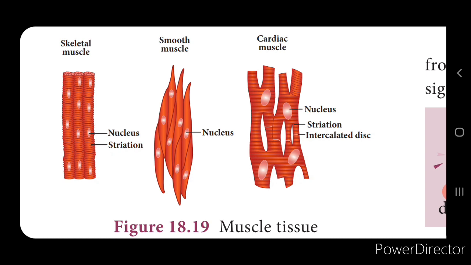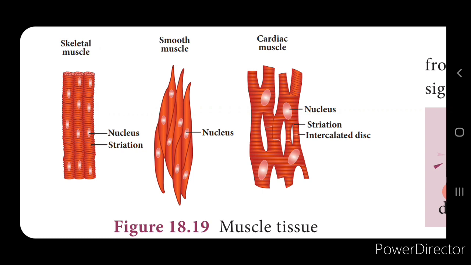Skeletal muscles are attached to the bones and are responsible for body movement, and these can also be called voluntary muscles. These muscles mostly consist of fibers which are elongated, cylindrical, and unbranched. There is no branch. Here you can see they are arranged parallel to one another, and they are multinucleated. There are many nuclei. This can be seen in the biceps and the triceps of the arms, which undergo rapid contraction, isn't it?